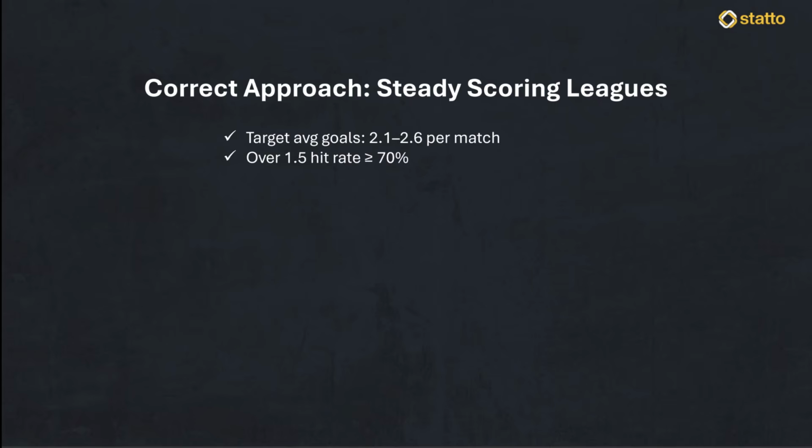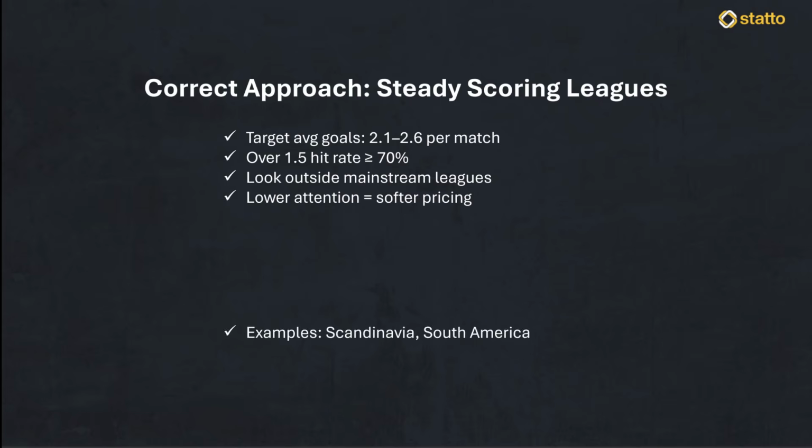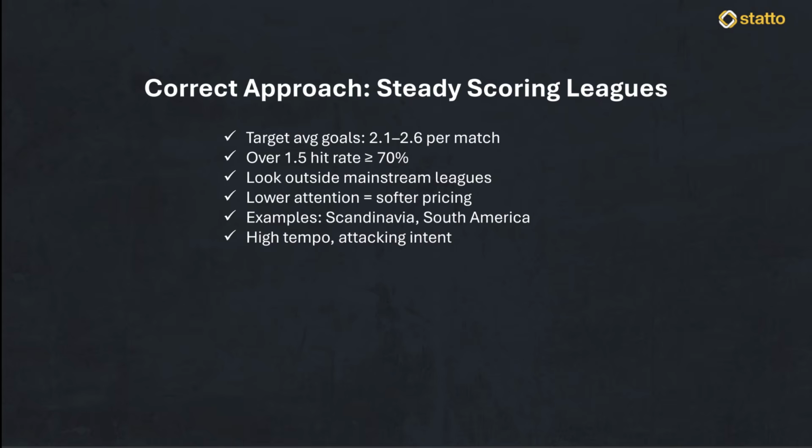For example, certain divisions in Scandinavia or South America often provide these high probability environments. These are quiet markets where public interest is lower, allowing you to find genuine value in the gaps the bookmakers leave behind. You are looking for high-tempo attacking intent in a league where the prices have not been squeezed by millions of casual bets. By focusing on these less efficient markets, you are essentially choosing a battlefield where the bookmaker is at their most vulnerable.